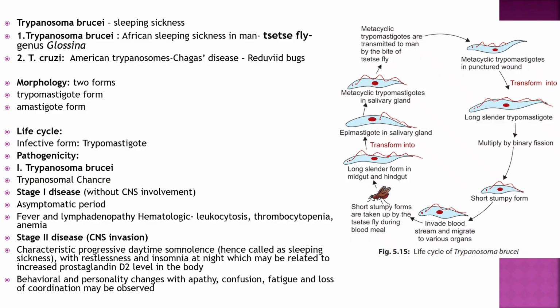So pathogenicity, Trypanosoma brucei causes trypanosomal chancre, stage 1 disease without CNS involvement, asymptomatic, fever and lymphadenopathy, hematologic leukocytosis, thrombocytopenia and anemia. Stage 2 disease, CNS invasion, characteristic progressive daytime somnolence, hence called sleeping sickness, with restlessness and insomnia at night, which may be related to increased prostaglandin D2 level in body. Behavioral and personality changes with apathy, confusion, fatigue, and loss of coordination may be observed.